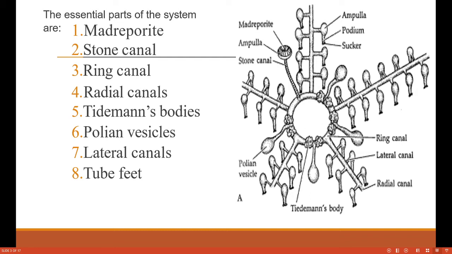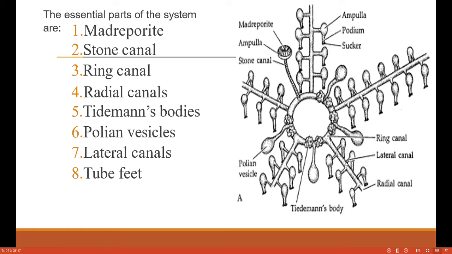Then these are the radial canals of the arms. There are 5 arms, and through each of the 5 arms a channel goes, so these are canals. Then the small structures present on the ring canal are the Tiedemann's bodies. Then the polian vesicles.